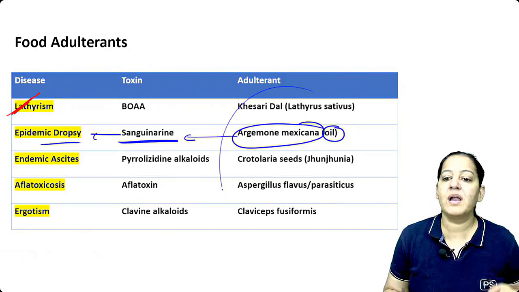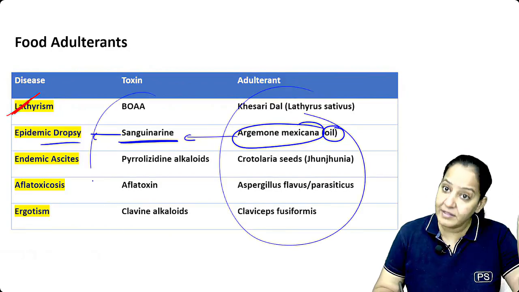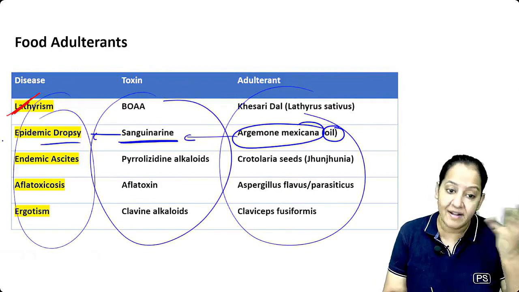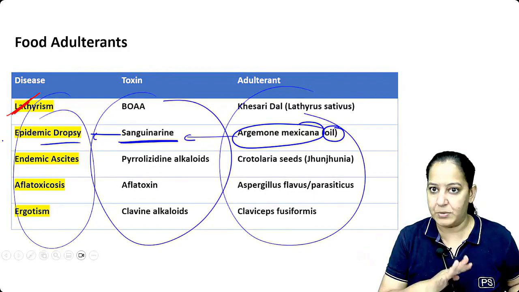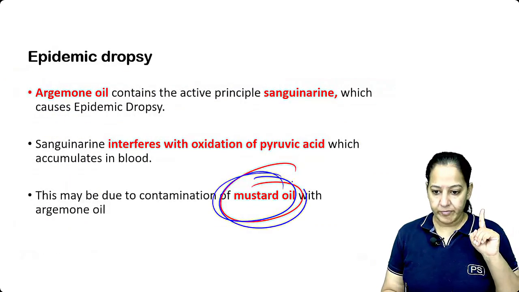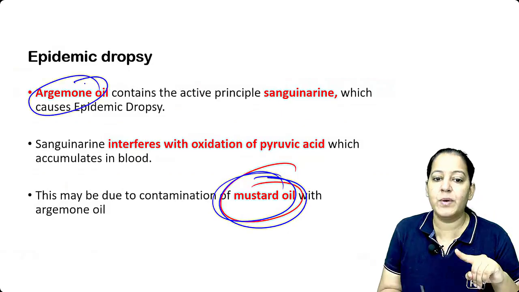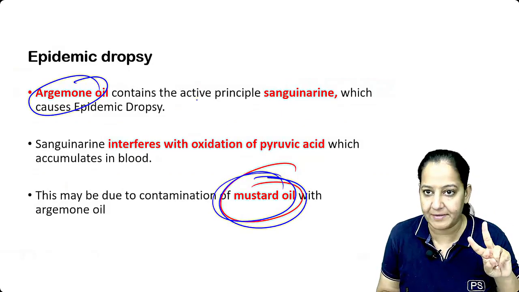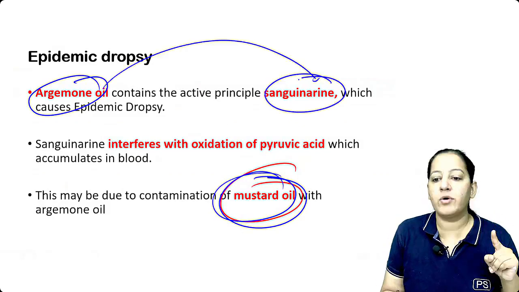So learn the adulterant, learn the toxin, what it contains, and learn the disease caused by that toxin. Learn in this sequence. So here you can see mustard oil is mixed with argemone oil because both of them look similar. And this argemone oil contains a toxin, sanguinarine.